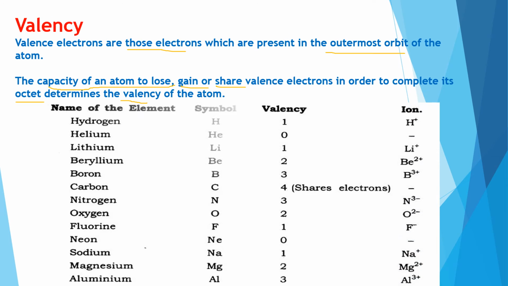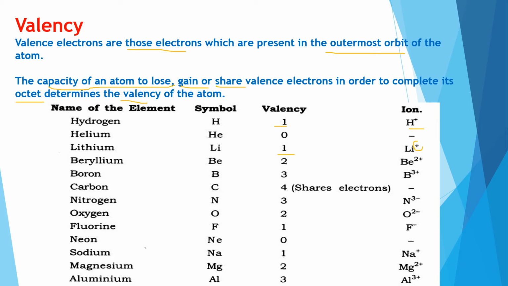You have a few examples showing the valency. Hydrogen, the valency is 1. You can see H+, so that means 1 plus sign, and that shows you how many electrons are losing or gaining. So H+, that means it is a cation, it is losing 1 electron, so valency will be 1. Now lithium, you can have the positive sign, that means it is a cation, it is losing 1 electron, so valency will be 1.